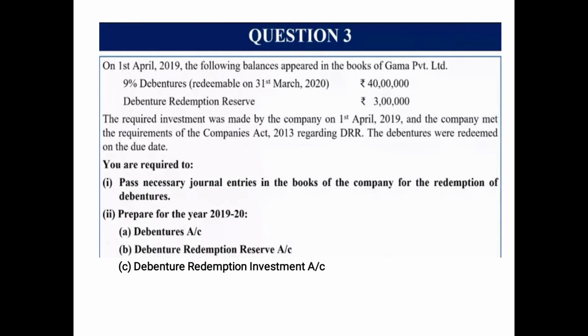Now, the required investment was made by the company on 1st April 2019, and the company met the requirements of the Companies Act 2013 regarding the DRR. The debentures were redeemed on the due date. Now, if you see the date for the investment, that is a minimum of 15% of the face value, that is 15% of 40 lakh, will be 6 lakh. That is given to you on 1st April 2019. The debentures are redeemable on the due date, redeemable on 31st March 2020.